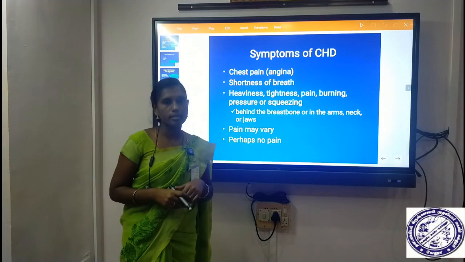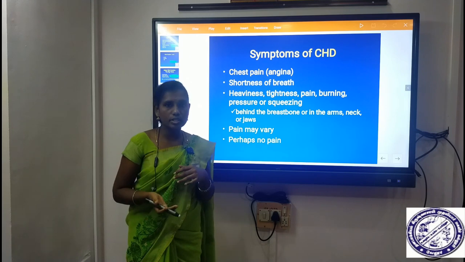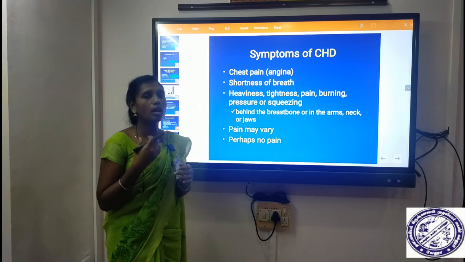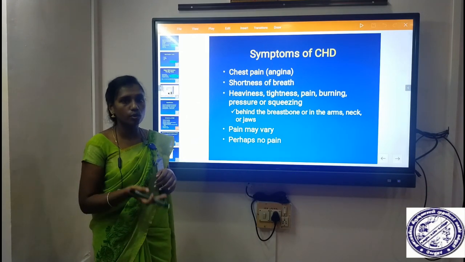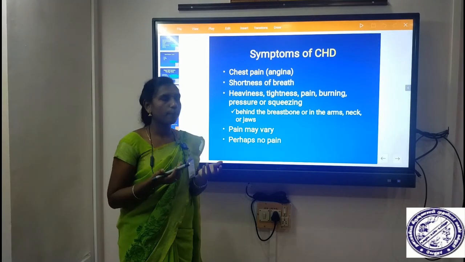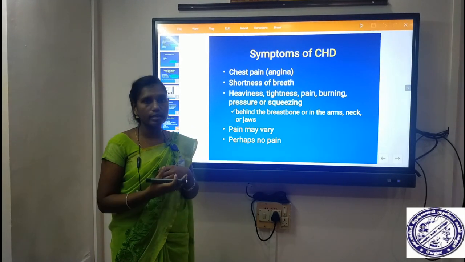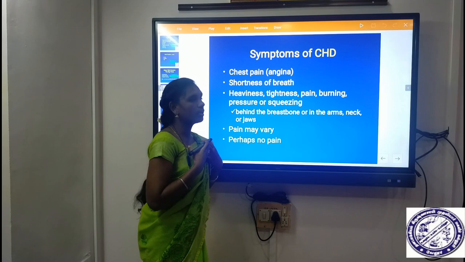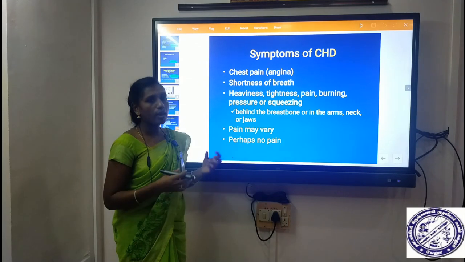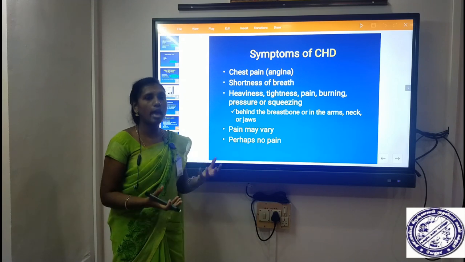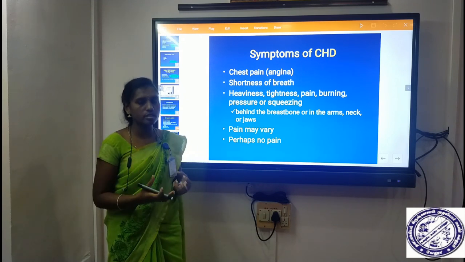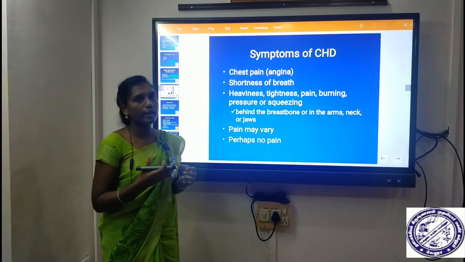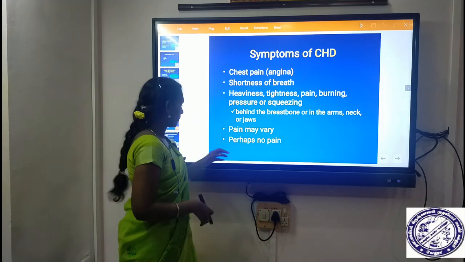And symptoms of coronary heart disease. In the initial development stage of coronary heart disease, symptoms are not identified. Next, when there is heart failure or a heart attack, there is chest pain, shortness of breath, heaviness, tightness, burning sensation, pressure and squeezing sensation in the chest. These are the symptoms of a heart attack. The pain may vary, it can be a different pain, and perhaps no pain.